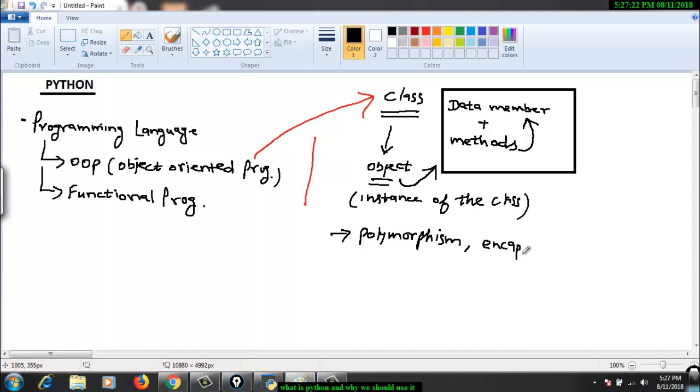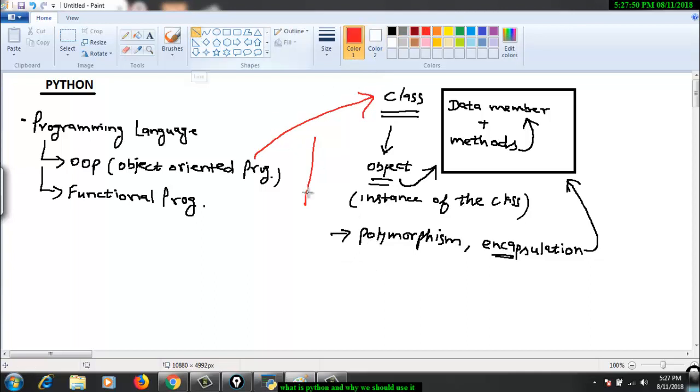As we have learned about the class, a class is itself an implementation of encapsulation, because it is the binding of the data members and methods. So this is nothing but encapsulation. This is basically what object oriented programming is and how it works.